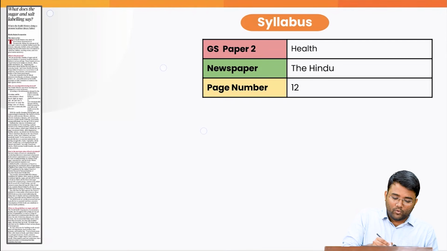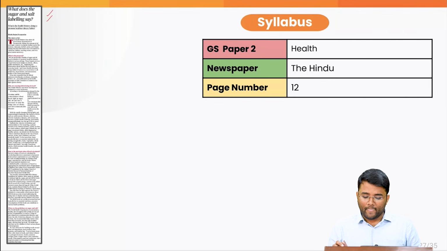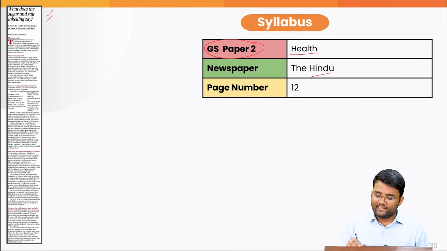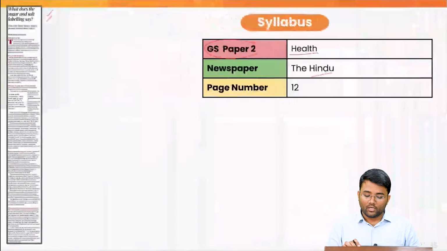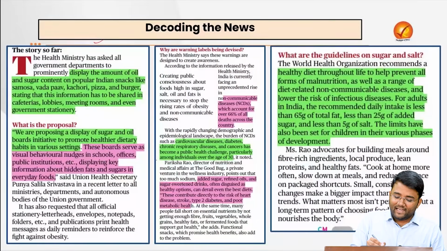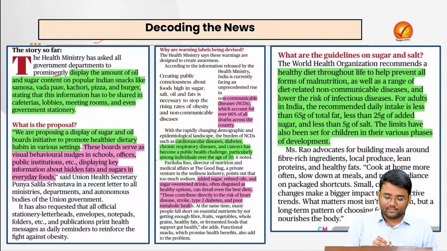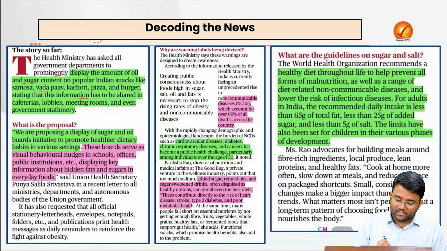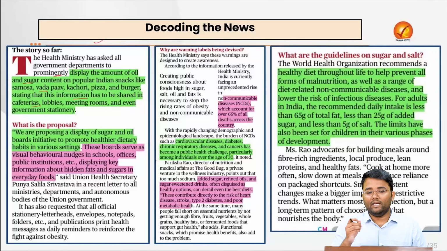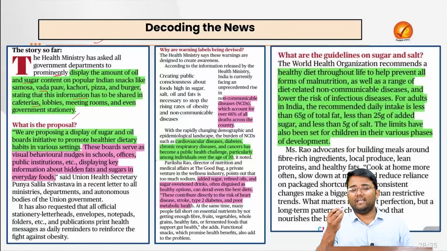Next topic is what does the sugar and salt labeling say? This is related to your GS paper 2 health, and this has appeared in today's The Hindu page number 12. So recently the health ministry has asked all the government departments to prominently display the amount of oil and sugar content on popular Indian snacks like samosa, vada pav, kachori, pizza and burger, stating that this information has to be shared in cafeterias, lobbies, meeting rooms, and even the government stationaries that are used.